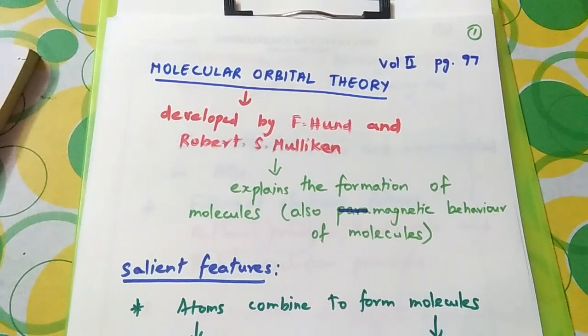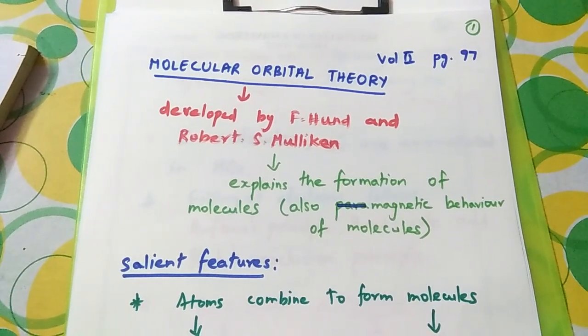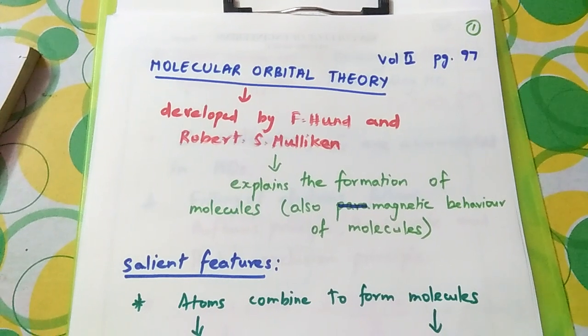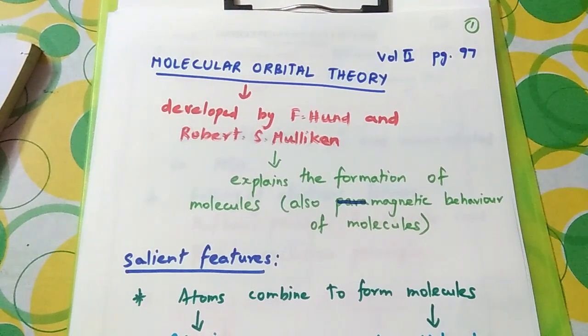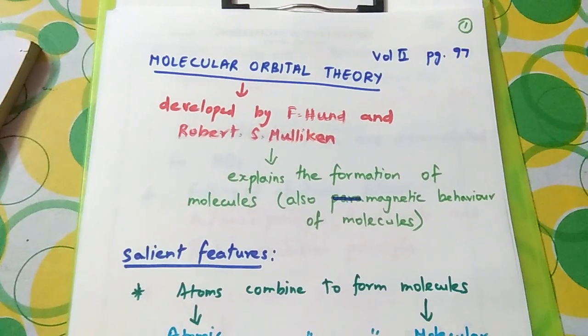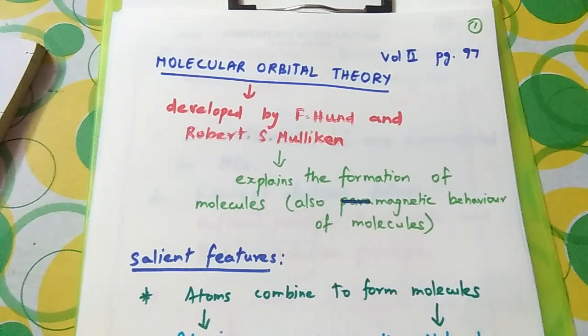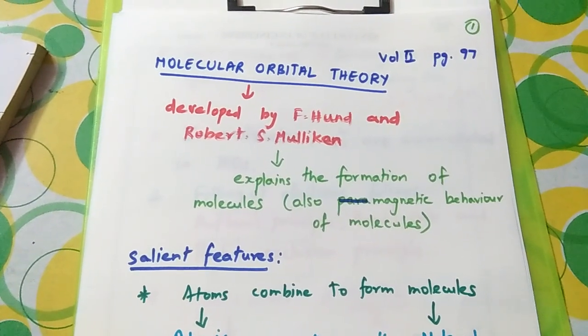Initially, what is molecular orbital theory? You know what molecules are. Molecules are formed from atoms. That is, when atoms combine, they combine to form molecules. We already know that electrons are present in atomic orbitals in atoms.